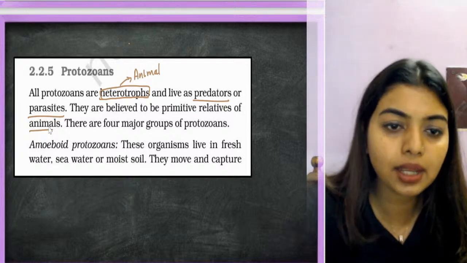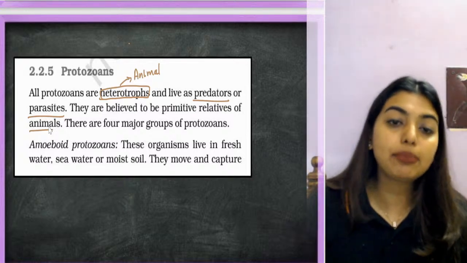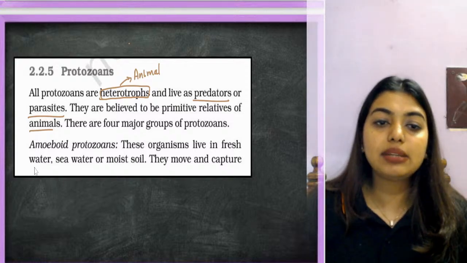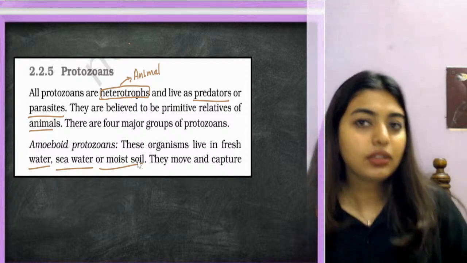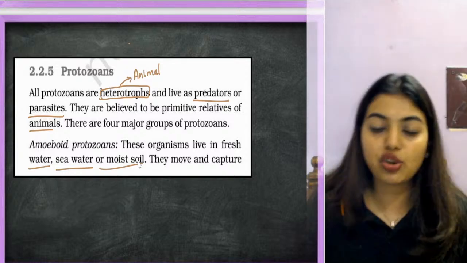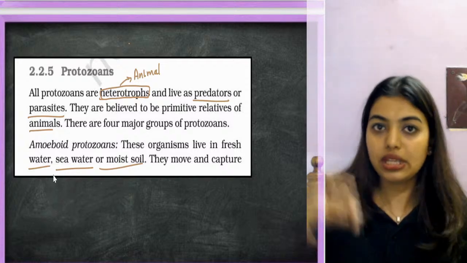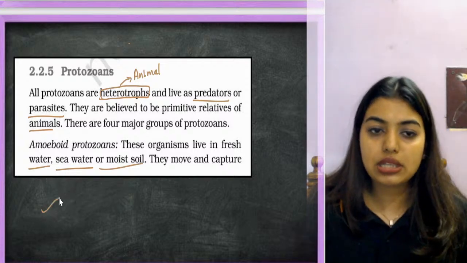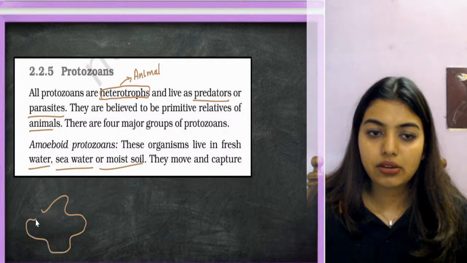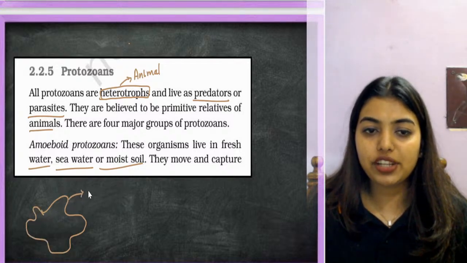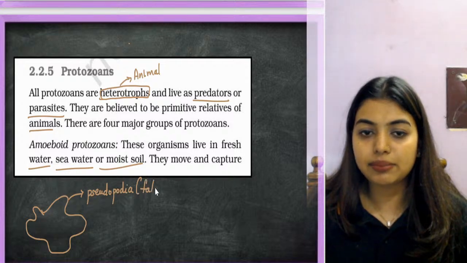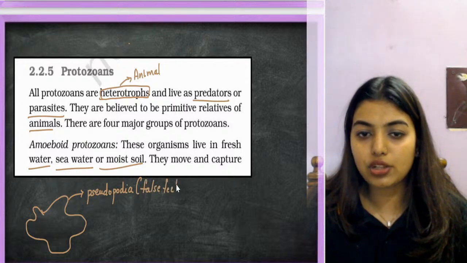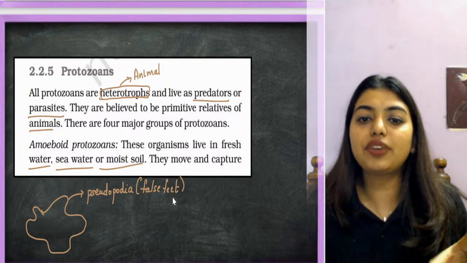Okay, so the first category is called amoeboid protozoans. These organisms live in freshwater, seawater, or moist soil. Amoeboid means what, students? Amoeba. They have pseudopodia, or in other words, false feet. Yes or no? I will call it false feet. They use these false feet to fetch something.